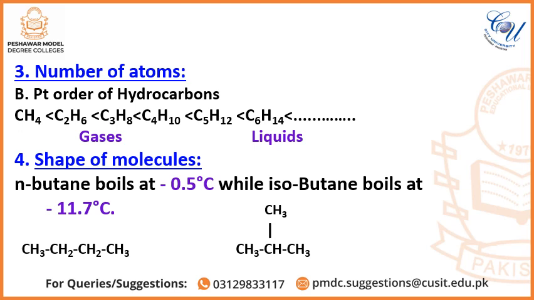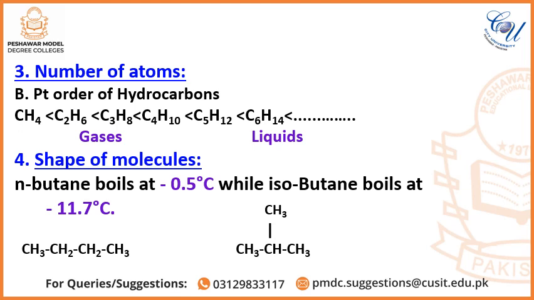Number 4, shapes of molecule. Dear students, the shape of a molecule may be straight and long chain, or it may be branched and short chain. The straight and long chain molecules have greater London dispersion forces as compared to branched or short chain molecules.